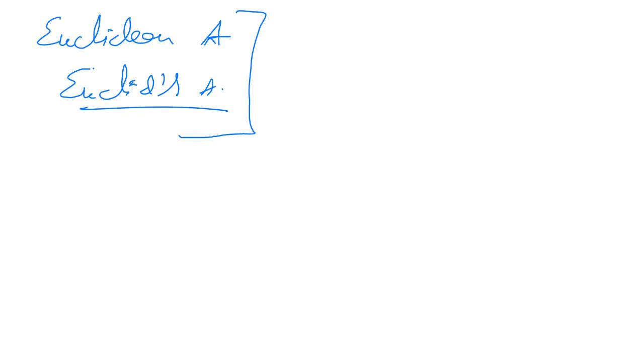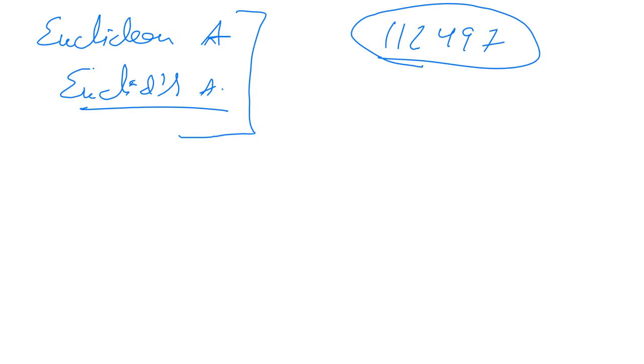You must know why. It is very difficult to find the factors of large primes. Like if I say there is a prime number 112497, this is a large prime number, and if it is a 256 bit long number, it would be very large.